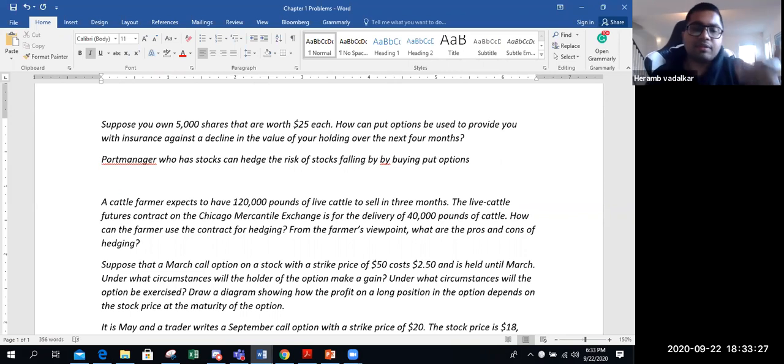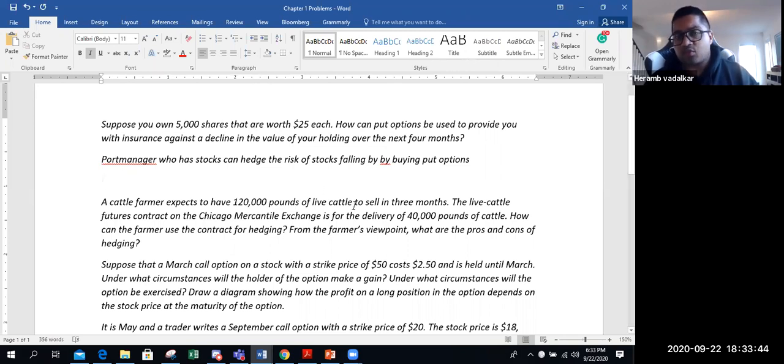Because what will happen, the portfolio will go down if the prices go down, but the put options will give him money. So whatever he's making losses on the portfolio, he would make it on the put options. So he's kind of hedging his risk.